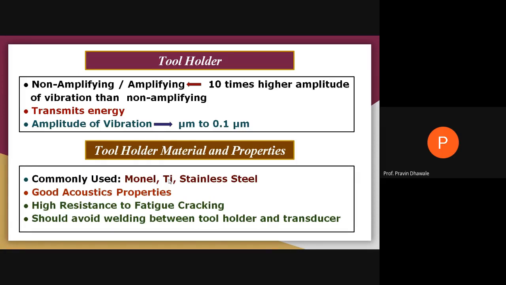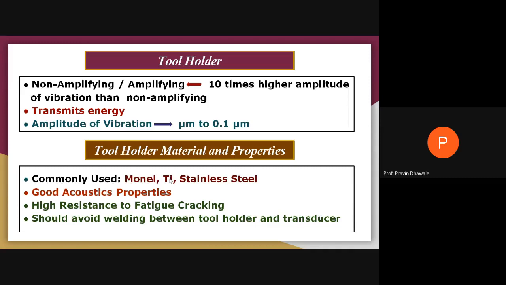And the material which will be used for the tool holder will be monel, titanium, or stainless steel. Those have good acoustic properties and must have high resistance to cracking during fatigue, right? Also, welding between the tool holder and the transducer should be avoided, because it may produce certain types of cracks. In order to avoid the welding, you may go for brazing, right? Brazing should be carried out in order to connect the tool with the tool holder.